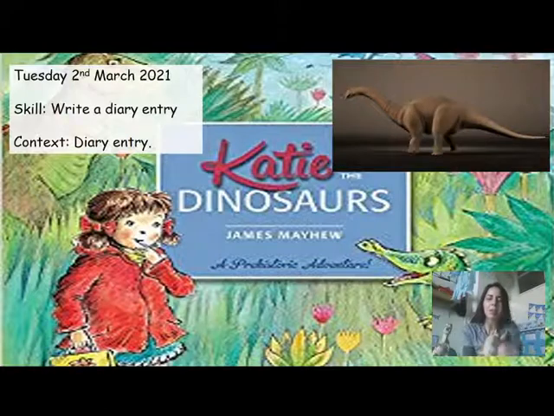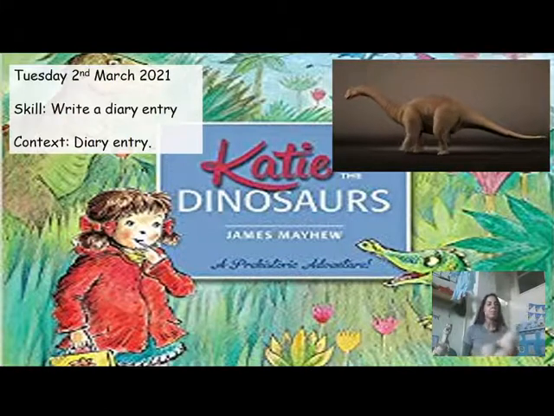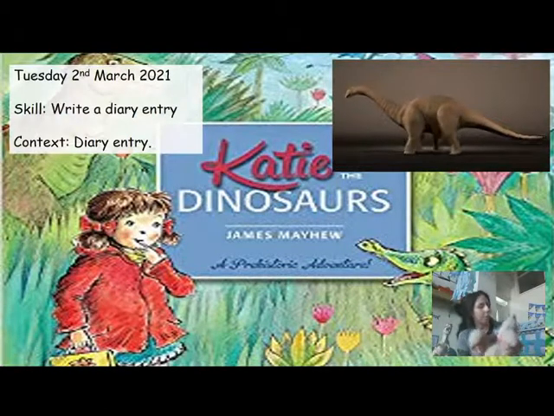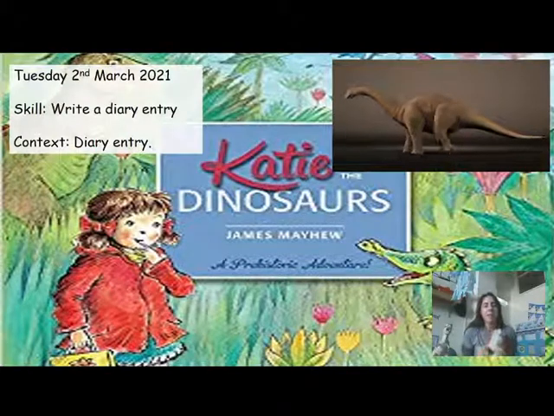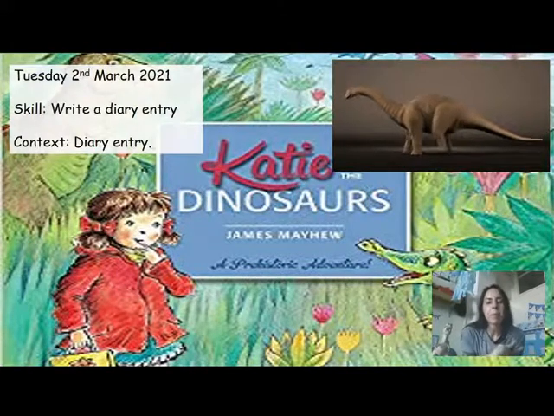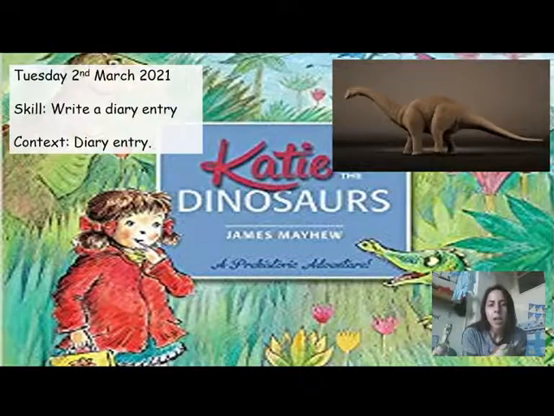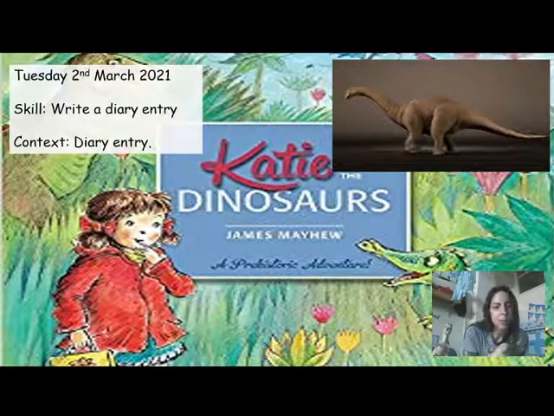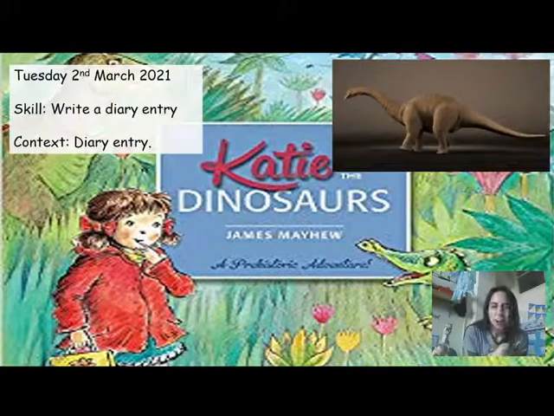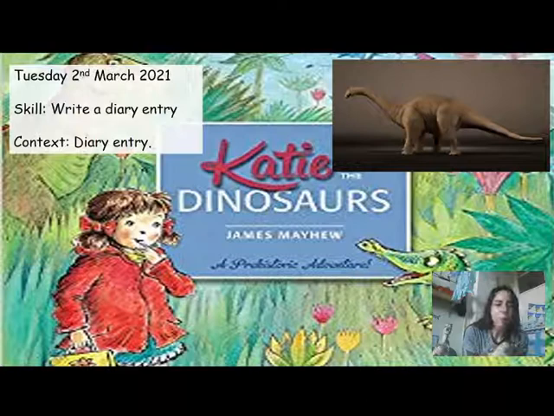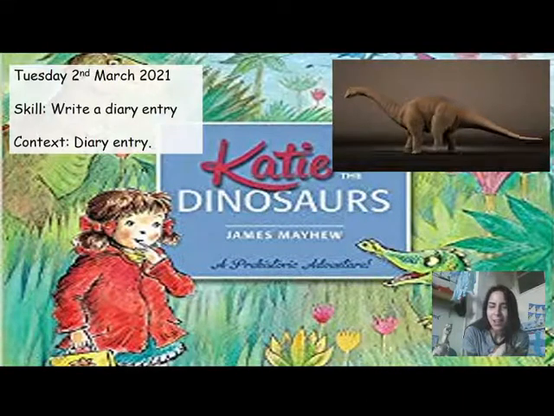Okay, as a special little treat today, I have brought along with me Terry Triceratops, one of my favourite cuddly toys. And when you write today, because you're at home, when I get to one, you can choose your favourite toy to have next to you when you do your writing. Just check with a grown-up if it's okay, and then go off and get your favourite toy so they'll be next to you when you write, okay? 3, 2, 1.